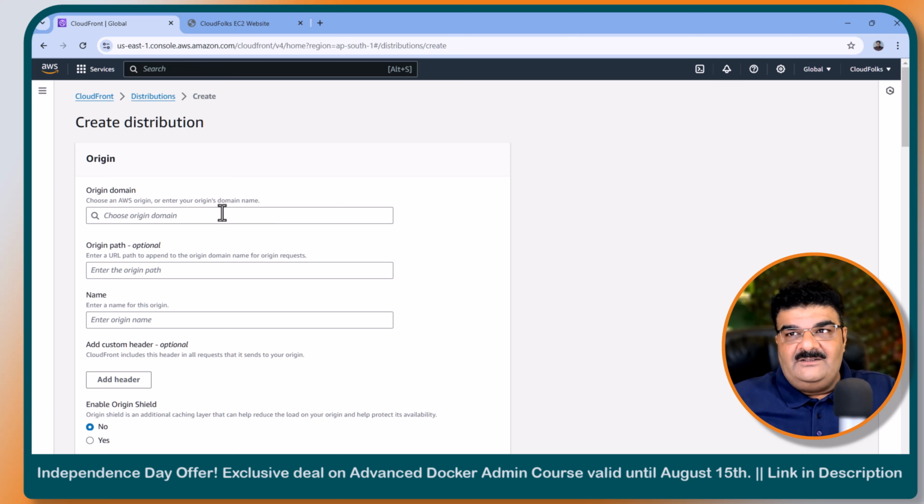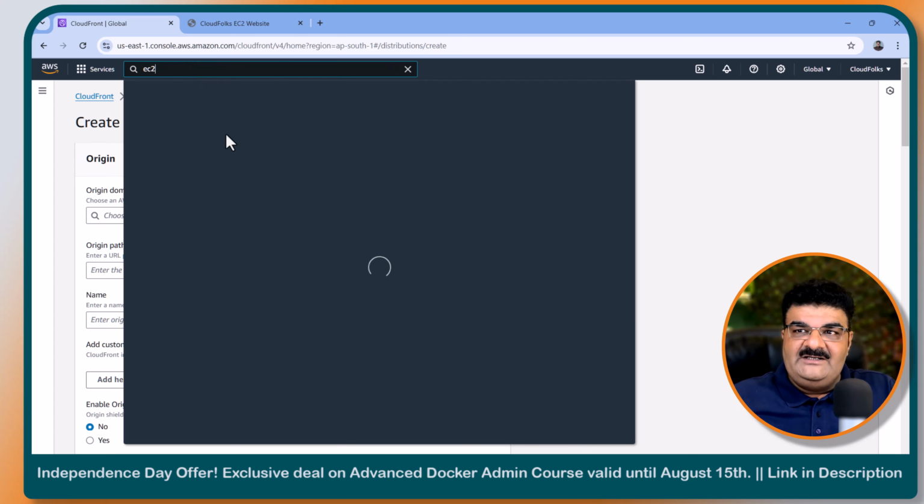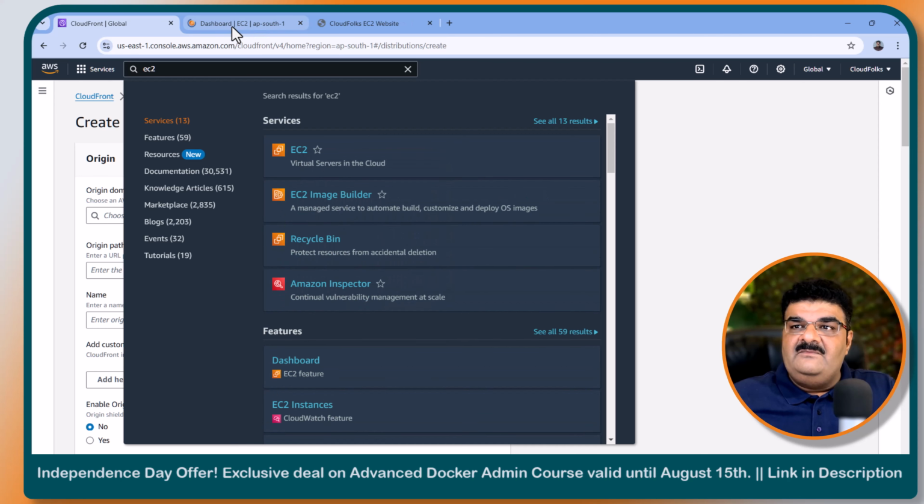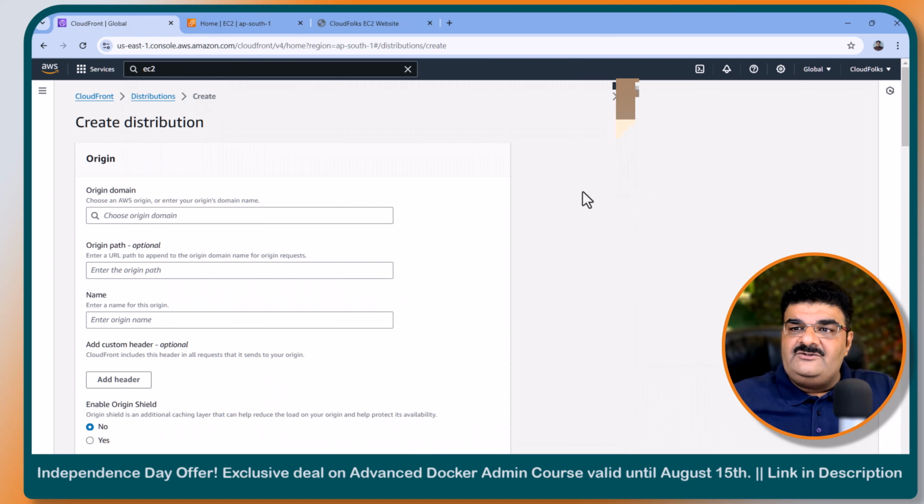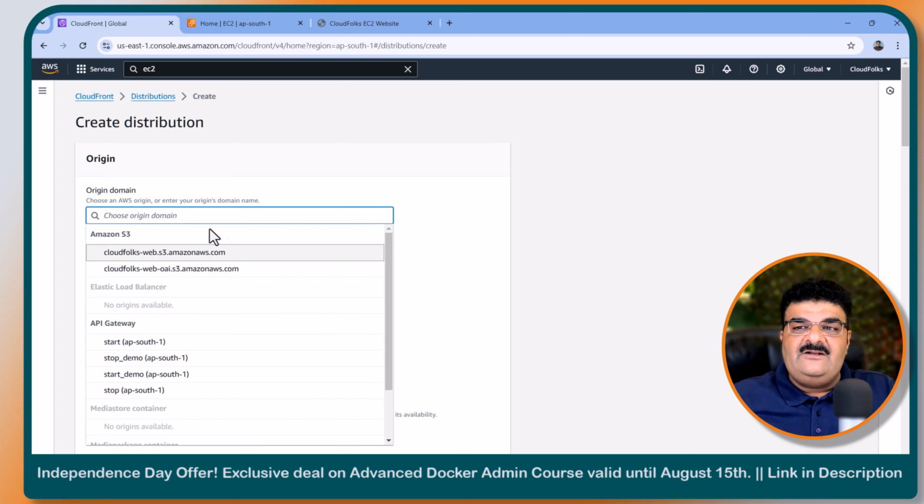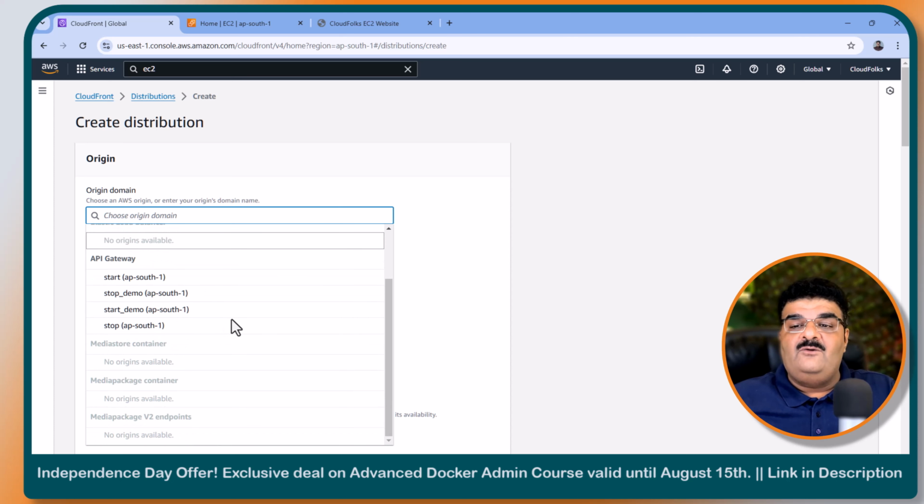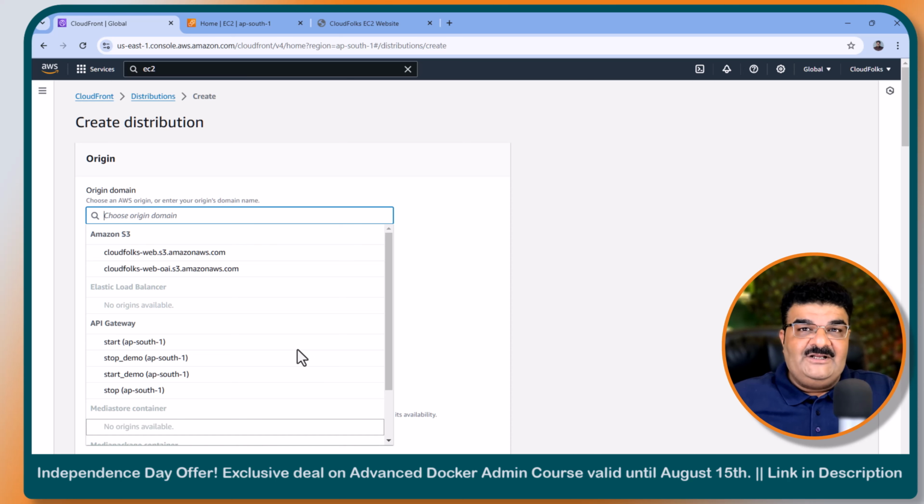Now here, the most interesting part that you need to understand. When you are going to the CloudFront distribution, you will get all the origins. For example, if you have API Gateway, you will get it over here. You are going to get your S3 static website as well. If you have a load balancer, it will be listed over here as well. But if you want to use an EC2 instance as an origin, you will not get it in the list. Look at this, I am not getting my EC2 instance. How can I add this?